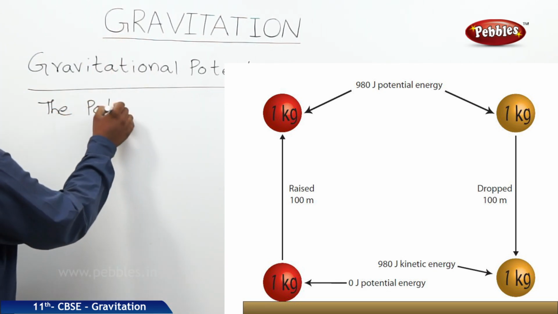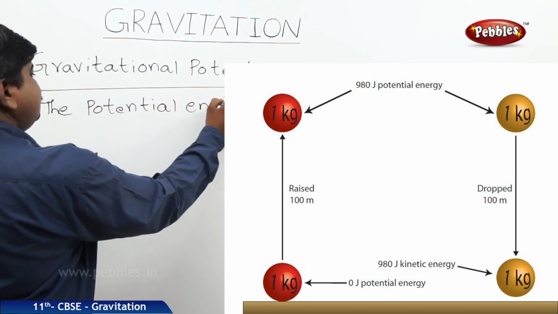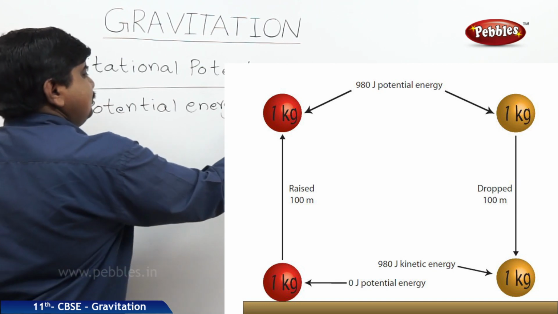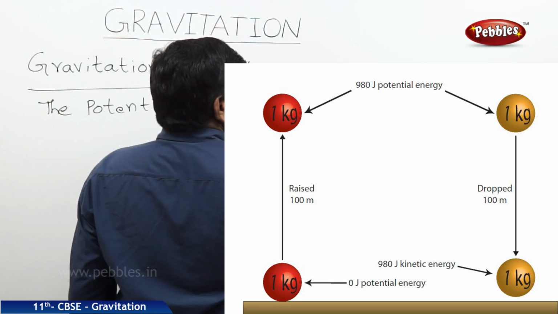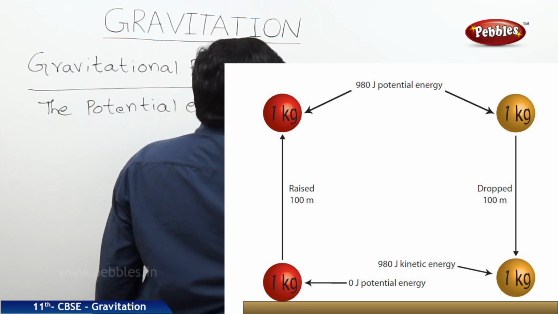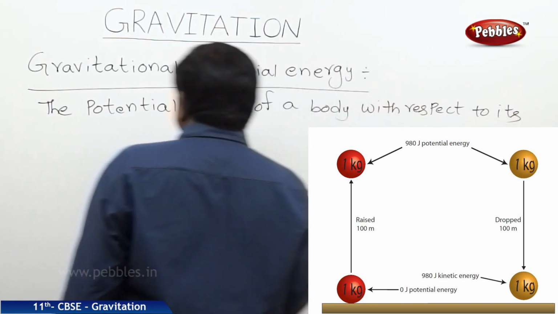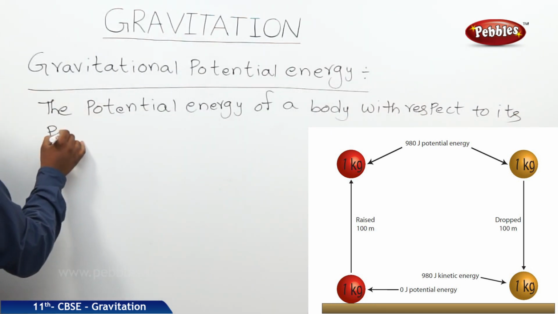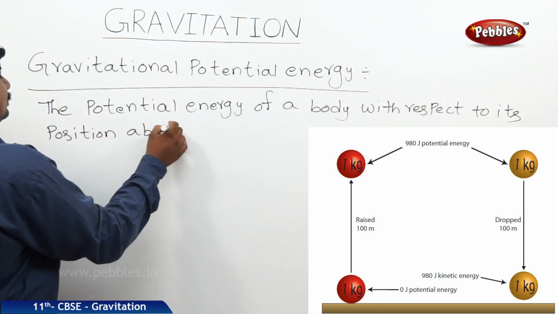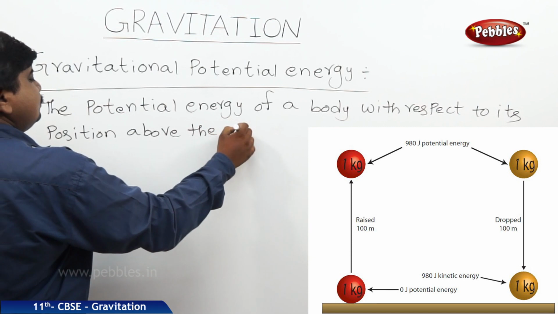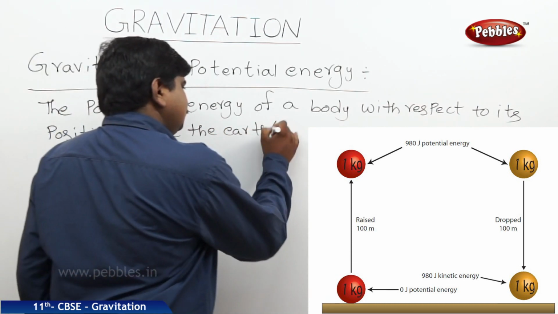The potential energy of a body with respect to its position above the earth or at any point on the earth.